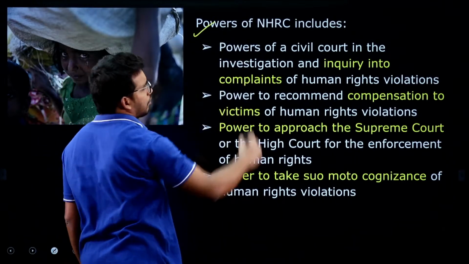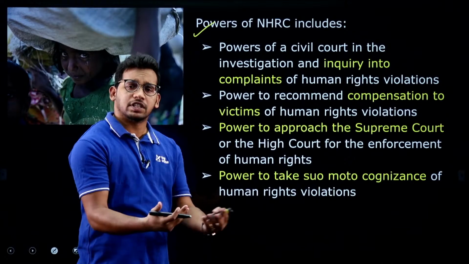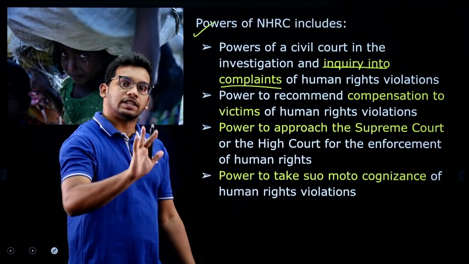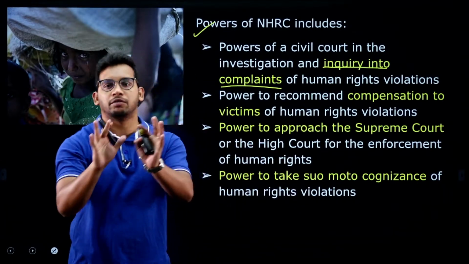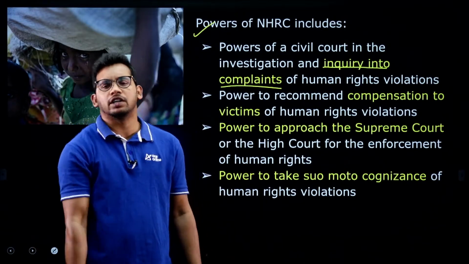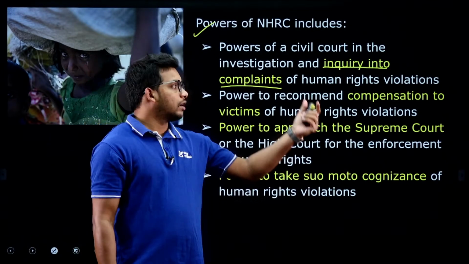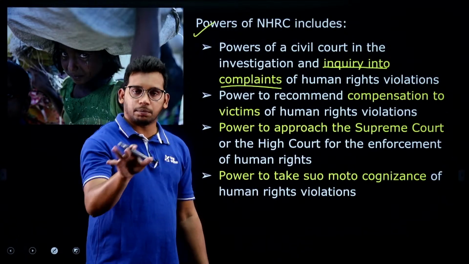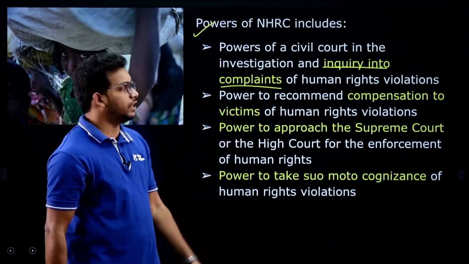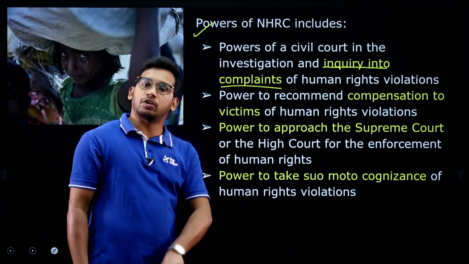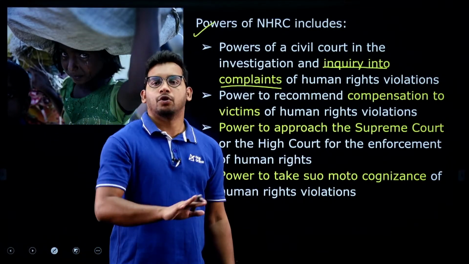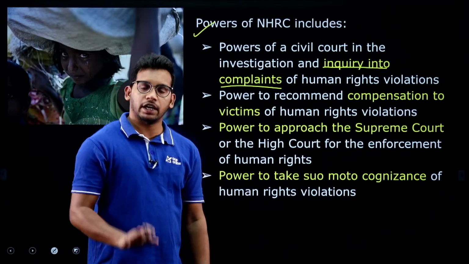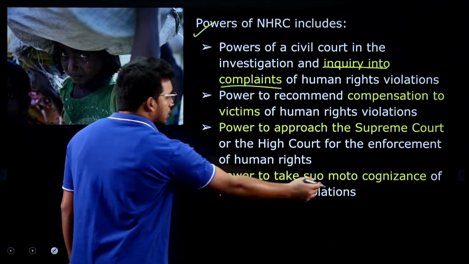Now, what powers are there for the National Human Rights Commission? What are the powers given to NHRC? That is also important. First one, inquire on complaints. If someone has complained that this person's human rights have been violated, maybe from a lower caste or some minorities, whatever it may be, if someone complains to NHRC, they can inquire into the complaints. They can call police officers and whoever the persons responsible from the government side are, right. And also it can take suo moto cases. Suo moto means itself, nobody needs to complain. If it has seen something in some paper or news, it can take the case itself, right. That is called suo moto, right. So, this is also a power.